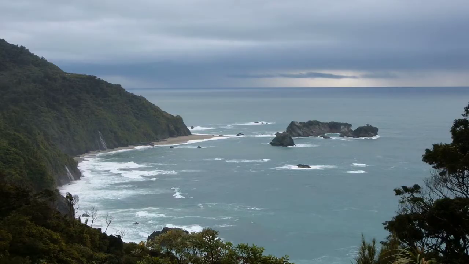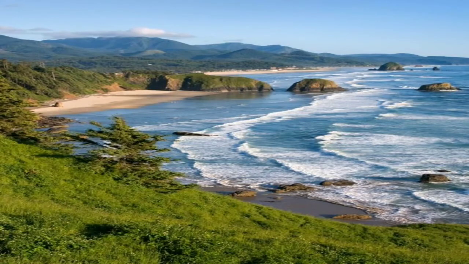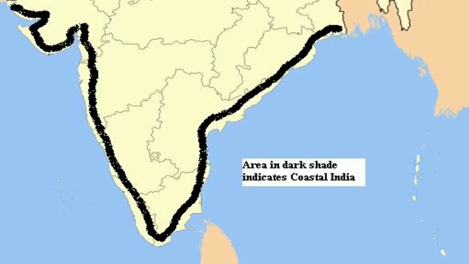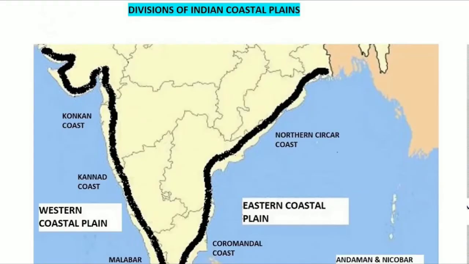The coastal plains. A coast is the land beside or near the sea or the ocean. India has a beautiful coastline that stretches all around the Indian peninsula. The length of the Indian coastline is about 7,000 kilometers. On the west, we have the western coastal plains, and on the east, we have the eastern coastal plains.